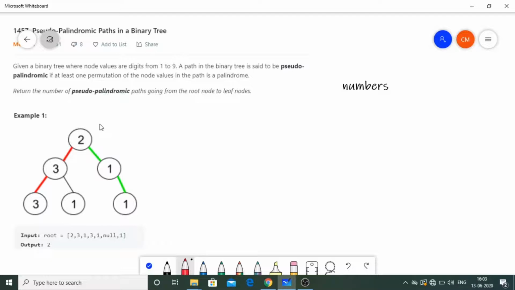For example in this example you will see 2 3 3. So 3 is coming 2 times and there is just one number, that is 2, that is coming for odd number of times. Okay, so this is the mind map that we are going to use in solving this particular question.